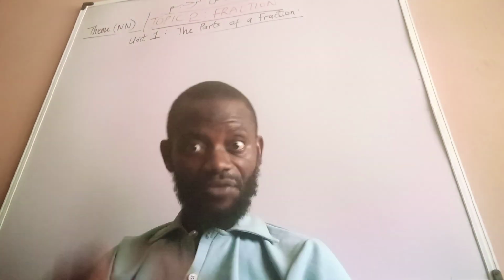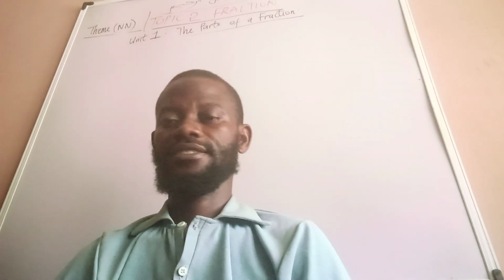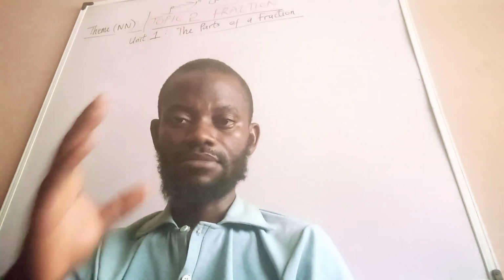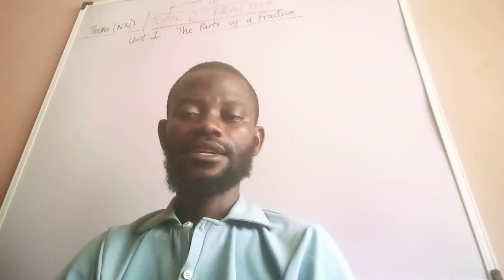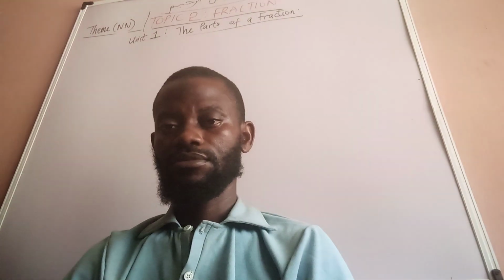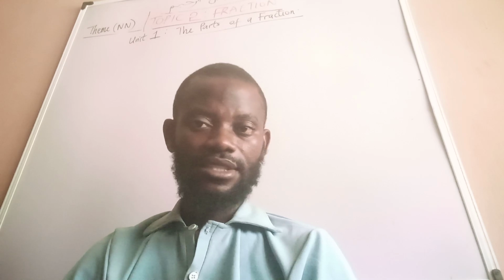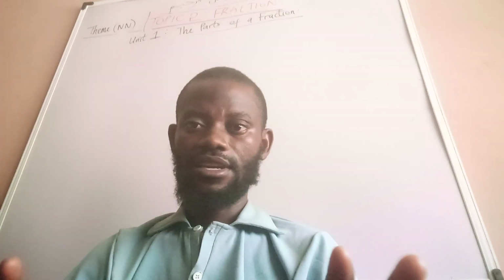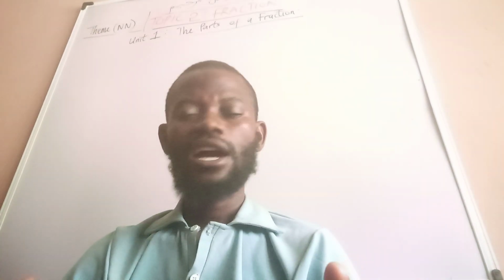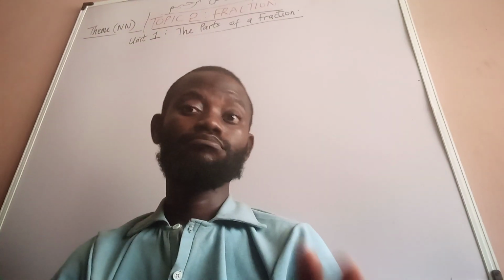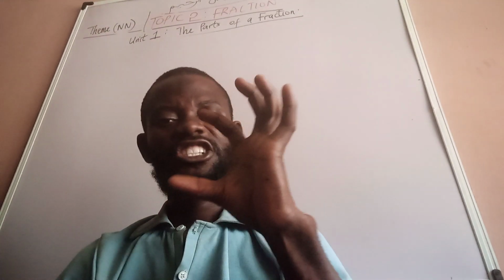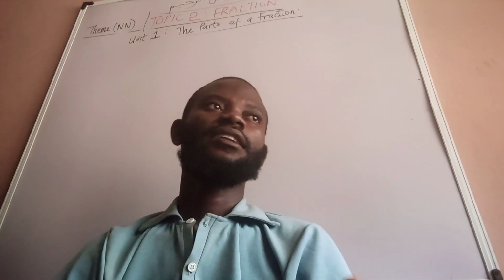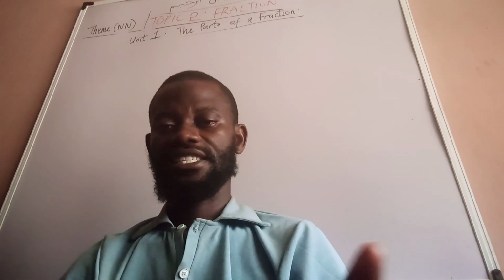Now, let's say your whole family, the family of Mr. Gbadebo. Now, your name is Abdulatif. Your family name is Gbadebo family. Now, you are Abdulatif from Gbadebo family, you are a fractional part of Gbadebo family, a fraction of Gbadebo. Now, let's say your family, all of you are 20.